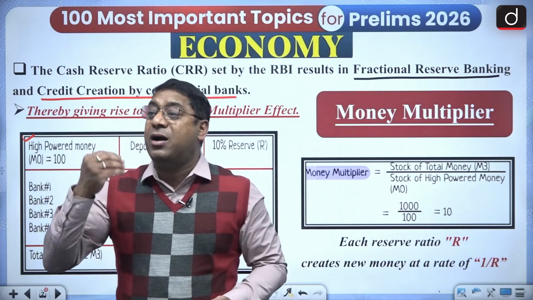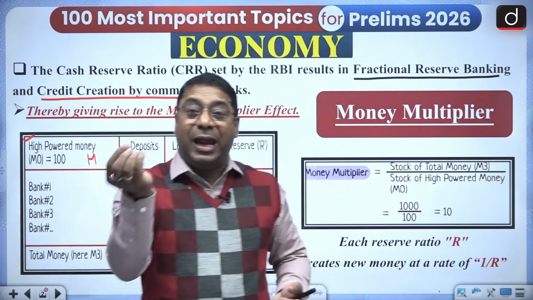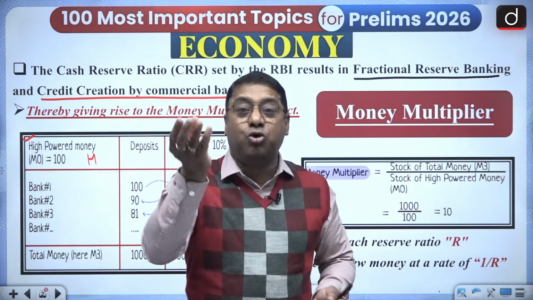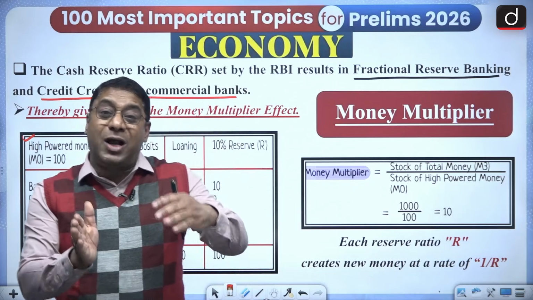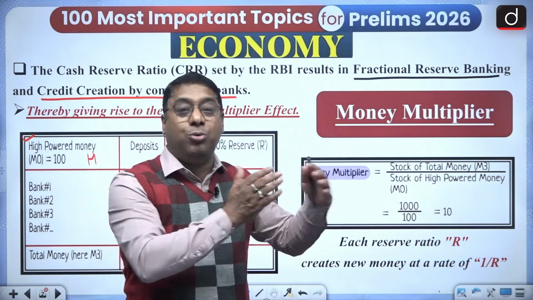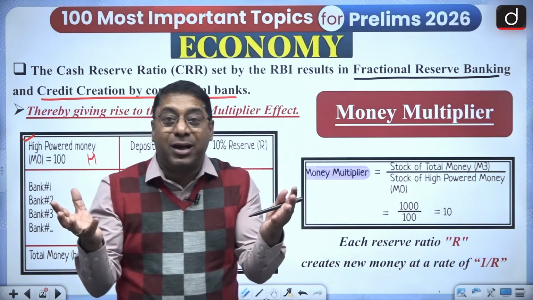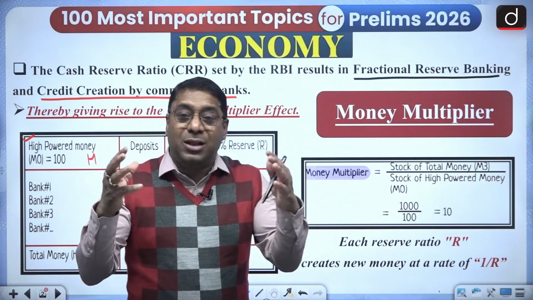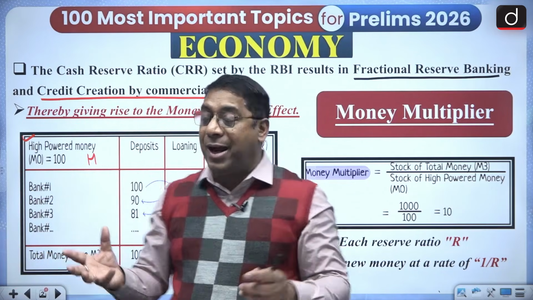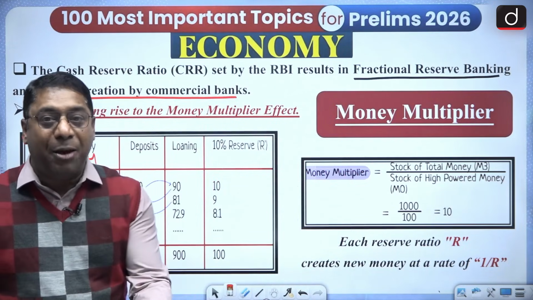That means whenever a commercial bank is extending loans, the borrower has to open an account with the commercial bank. That is the creation of money. So that is how the money is being multiplied. So the role of high-powered money is very, very important.